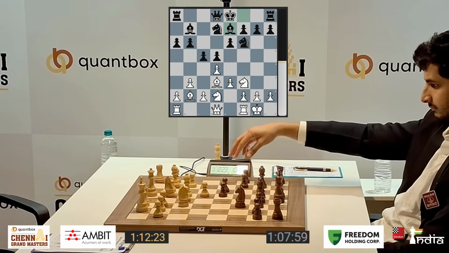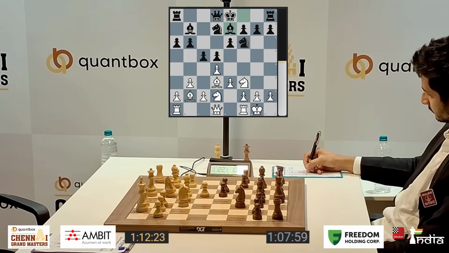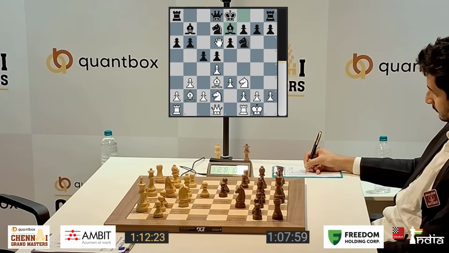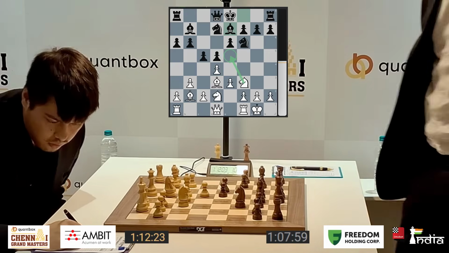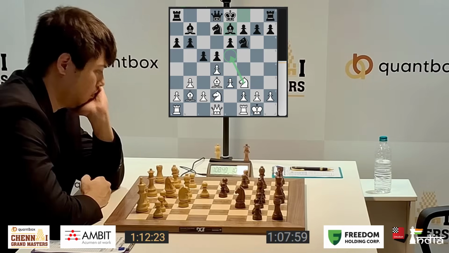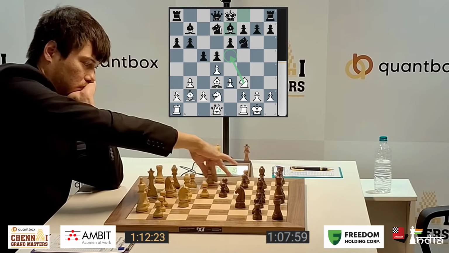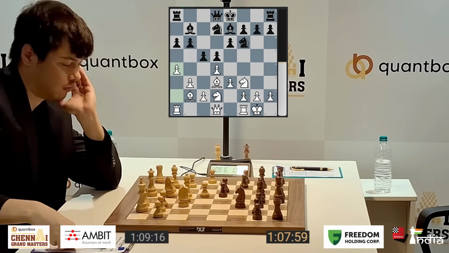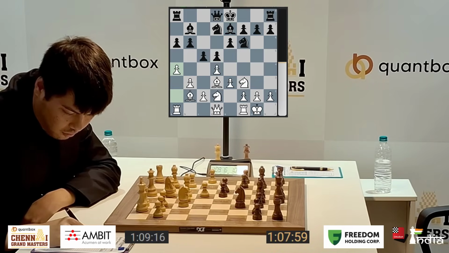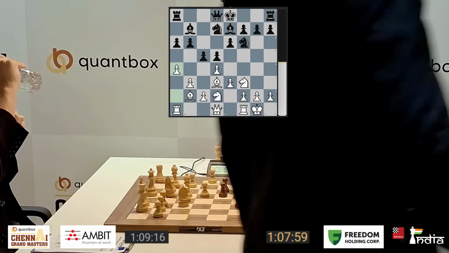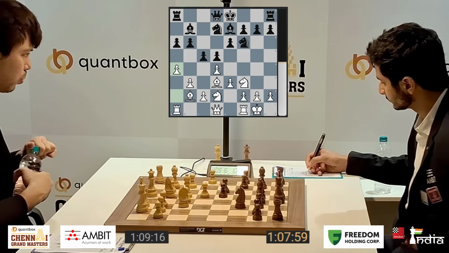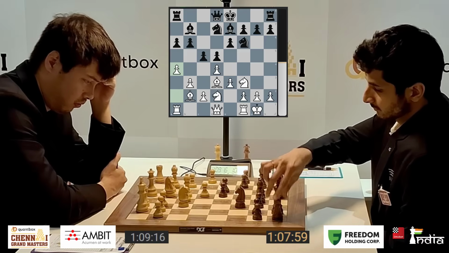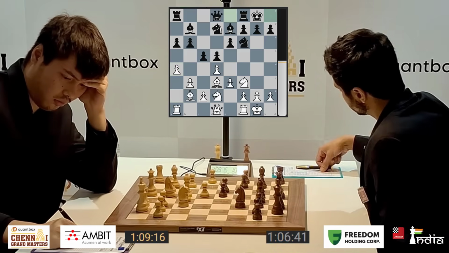Vidit plays bishop to e7, and it makes sense not to put it on d6 for the time being, because anyway the knight would jump to e5 square. And Ray Robson plays a4. I'm not so sure or certain about this move, by the way. Both players out of their preparation now. a4, black castles here,